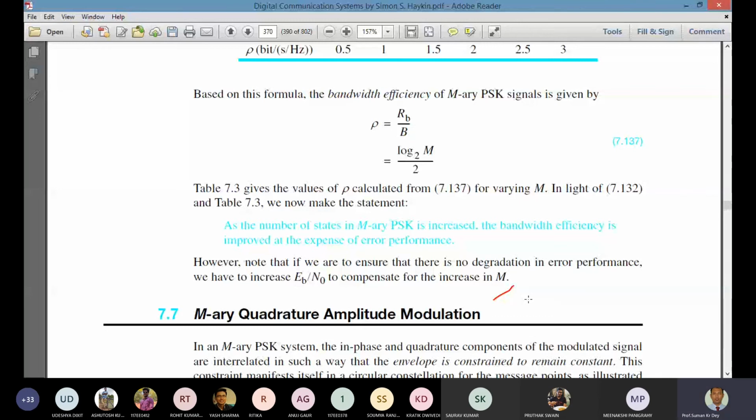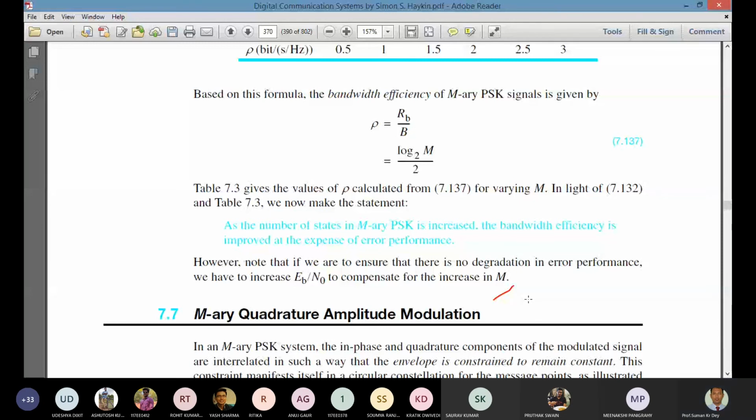So in the QAM system, what is there? Quadrature amplitude modulation. That means the amplitude will vary. Basically, QAM is a hybrid form of modulation where the carrier experiences amplitude variation as well as phase modulation. So both happen in QAM.